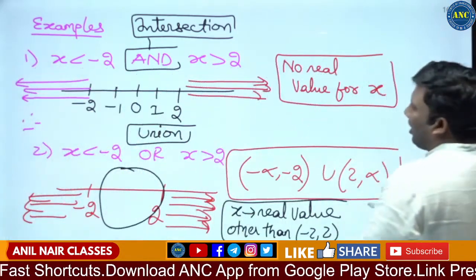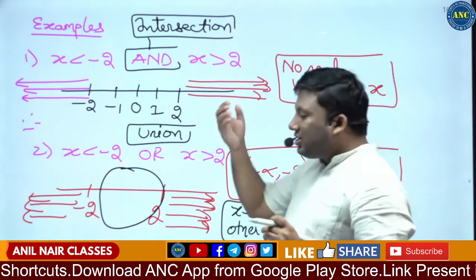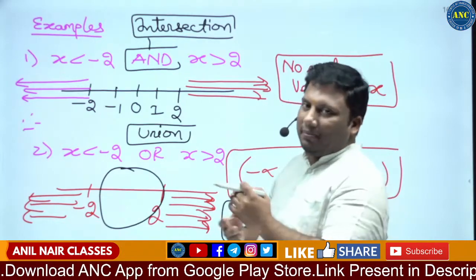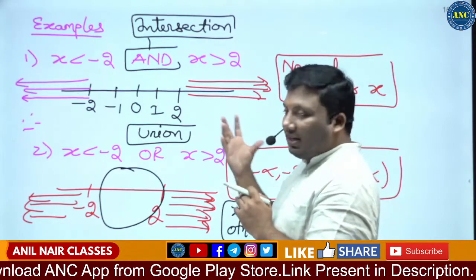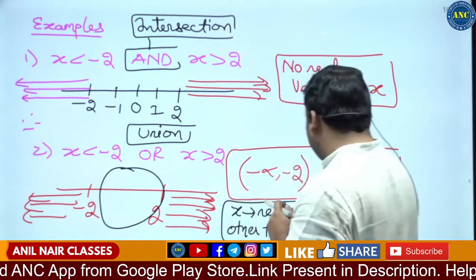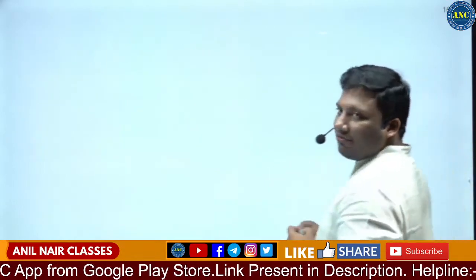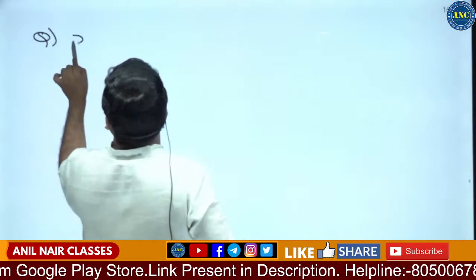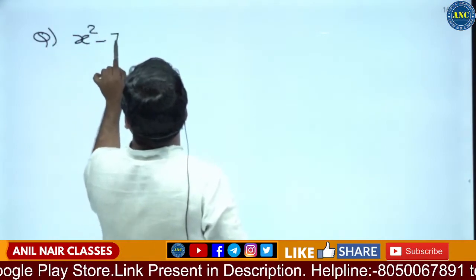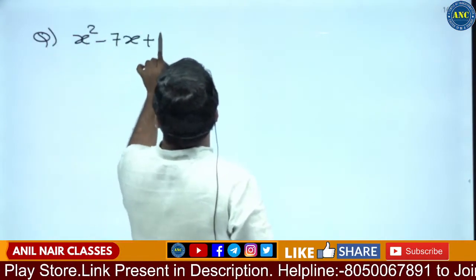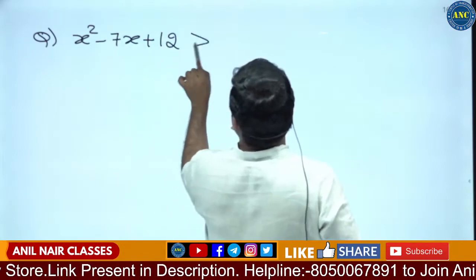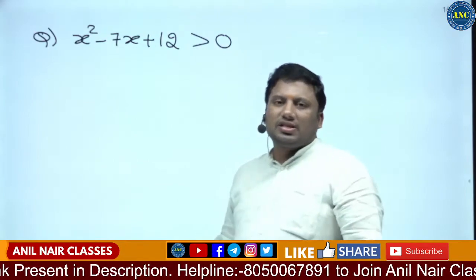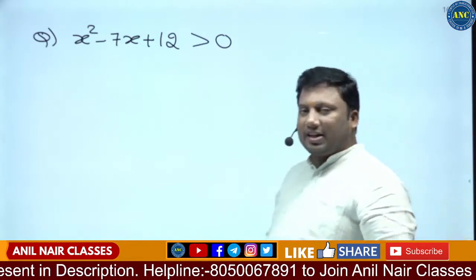Then what is the drawback of these and-or concepts? Why did the polarity test come into the picture? Why is the polarity test an effective concept? Now, for example, if the question is x square minus 7x plus 12 greater than 0.